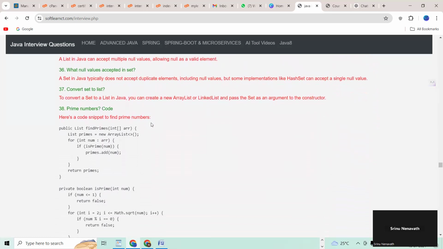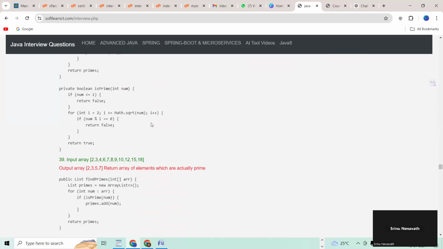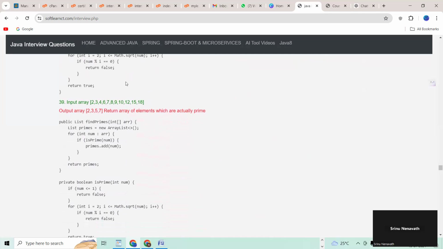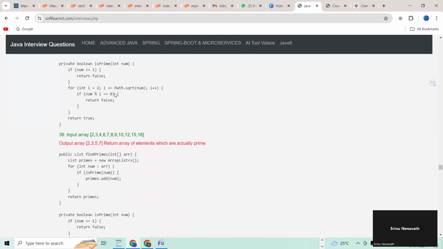37 question, can we convert set to list? 38, can you write a prime number code? This is the code, guys, right? I'm going to provide the technical question's output coding also, right?